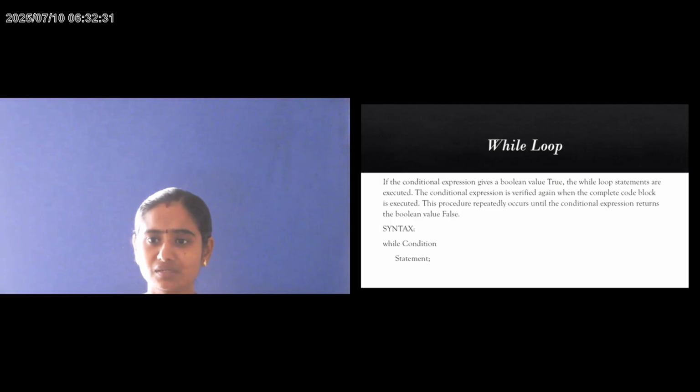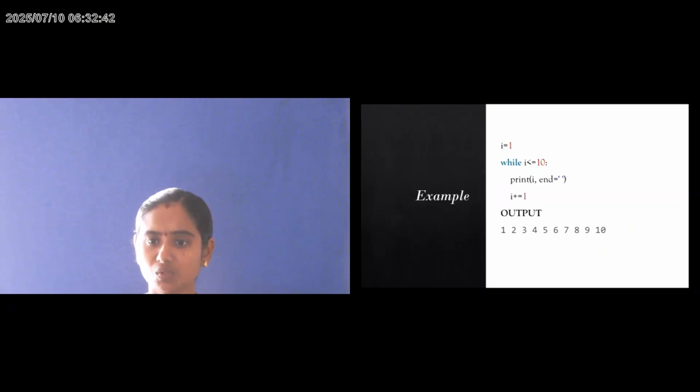While condition: statements. The condition means what condition we need to check to execute the statements in the condition block. So this is a simple while loop. First, we initialize i equal to 1, then check the condition using while. Then the iterative statements are executed and print the outputs from 1 to n numbers.